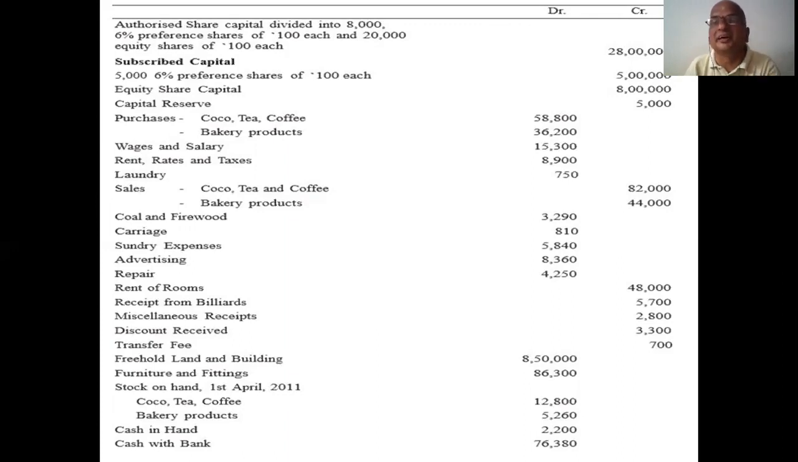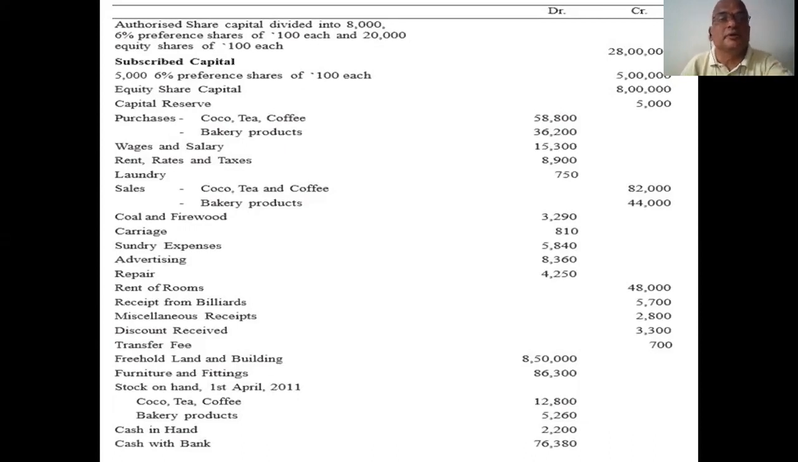To study this problem, you take a minimum of 10 minutes. Of course, be careful. For every problem, you have only 30 minutes. That's why, for studying this problem, you take a huge time. So, authorized share capital is divided into 8,000 6% preference shares of 100 each. I will read it speedily: 20,000 equity shares of 100 each.